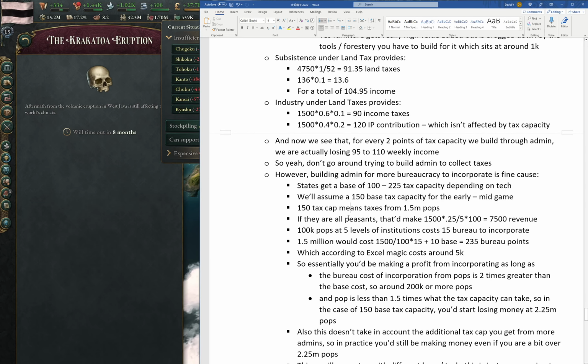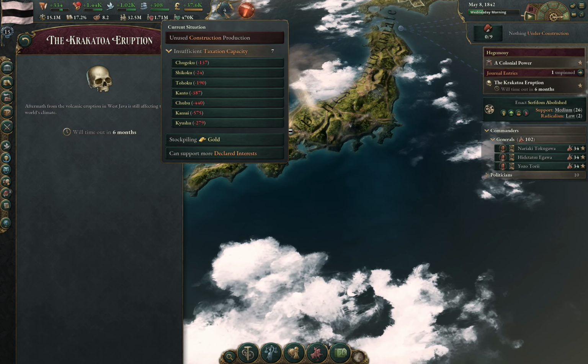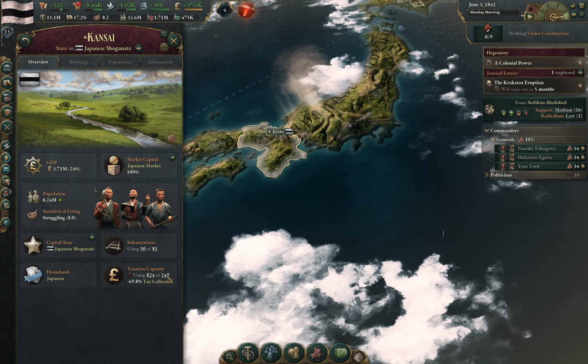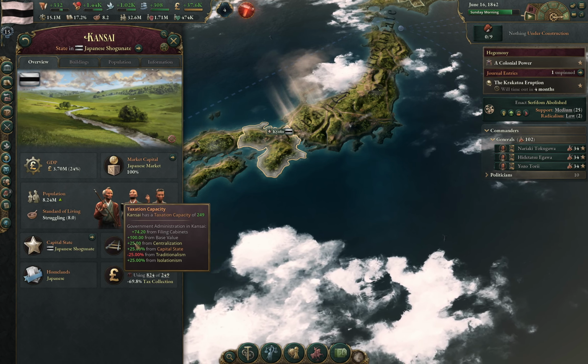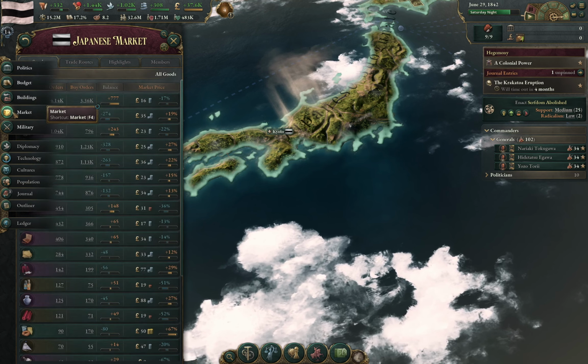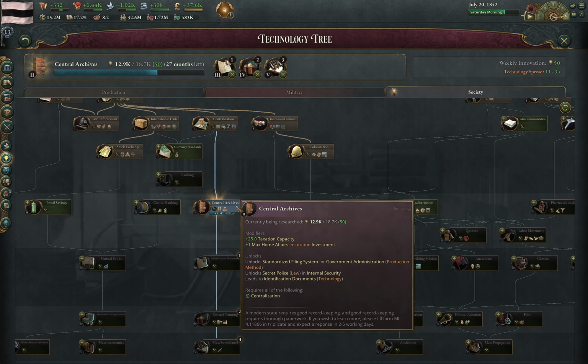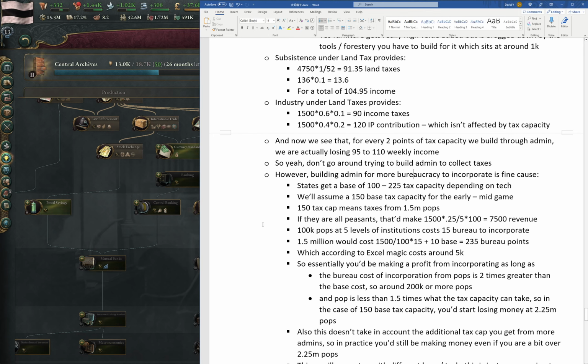However, it's actually fine to build more bureaucracy to incorporate, because states actually get a base 100 to 225 tax capacity depending on your tax. We can see here, our states will provide us with a base tax capacity of 100, and the centralization line of tax, which is essentially this line of tax, will give us a plus 25 flat tax capacity every month, for every tax we get in it.